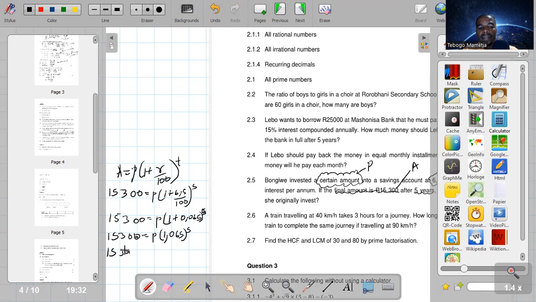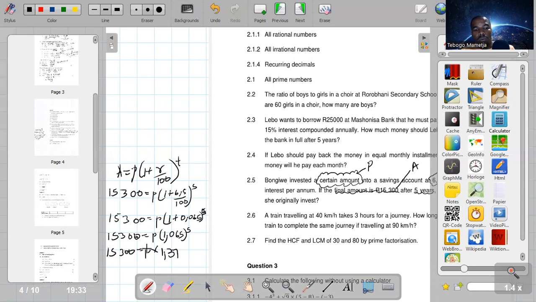Then we need to work out 1.065 to the power of 5, and we multiply it by P. Let me work it out on my calculator. 1.065 to the power of 5 is going to be 1.37.